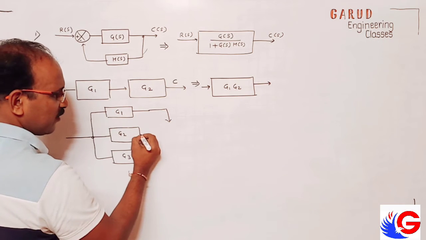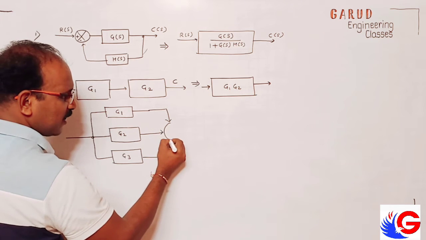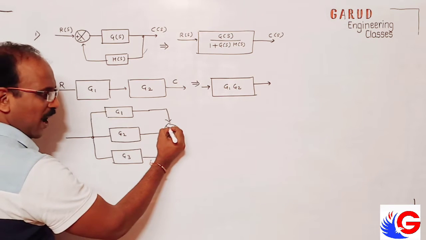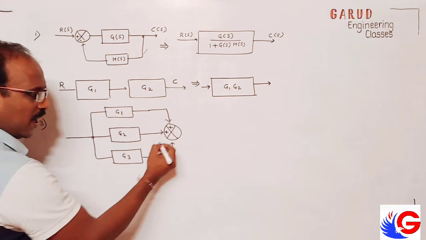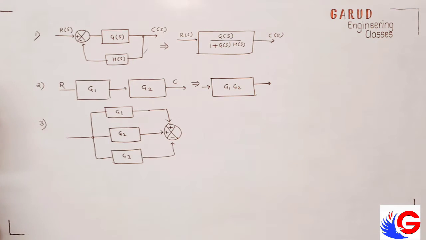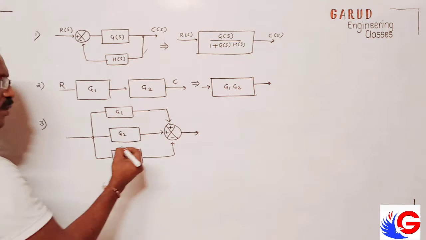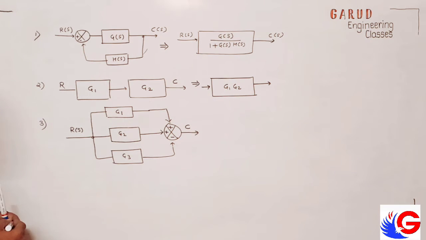And finally, whatever is coming from this side, this side, and this side, I am adding. Here I want to add, here I want to add, here I want to subtract. Anything I can do. Then what will be the resultant here? This is C of T, C of S. This is R of S. Okay. So you can understand this.